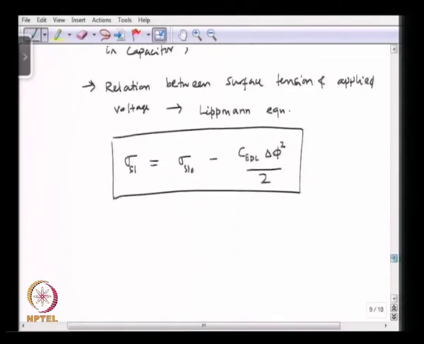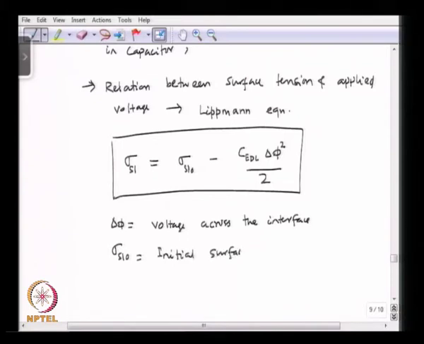Here delta phi is the voltage across the interface, and sigma SL 0 is the initial surface tension at 0 voltage.